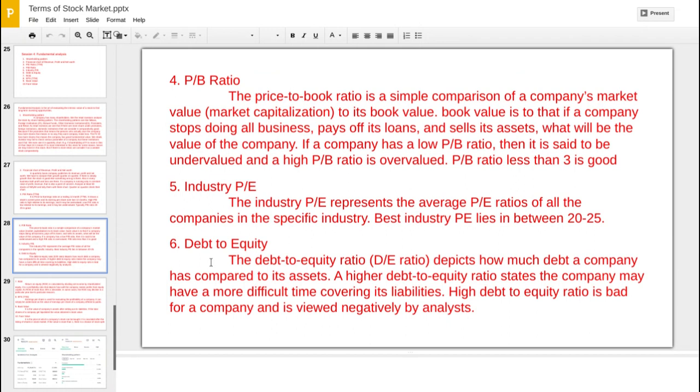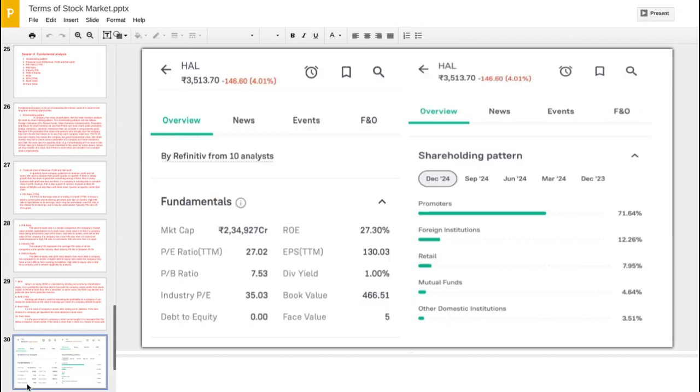So industry PE, that means suppose it is the defense sector, HL. In the defense sector, suppose there are 10 stocks, and the average PE ratio of those 10 companies is 35.03, and HL provides 27. So it is very good. If we compare the PE ratio of HL to the industry PE, then it is good. It is 35 and it is 27.